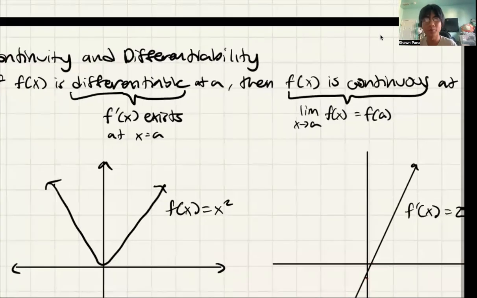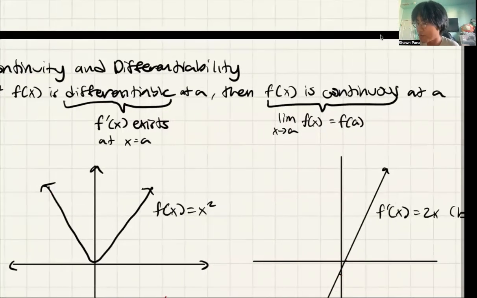So f of x being differentiable basically means that the derivative of x exists. So if f of x is differentiable at a, this means that the derivative of x exists at x equals a.